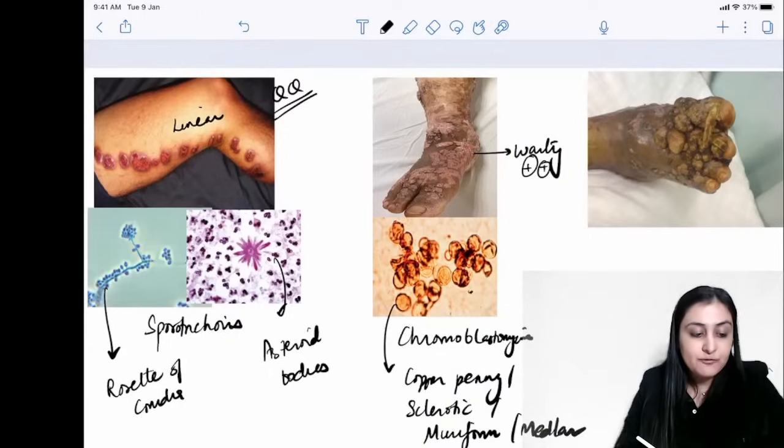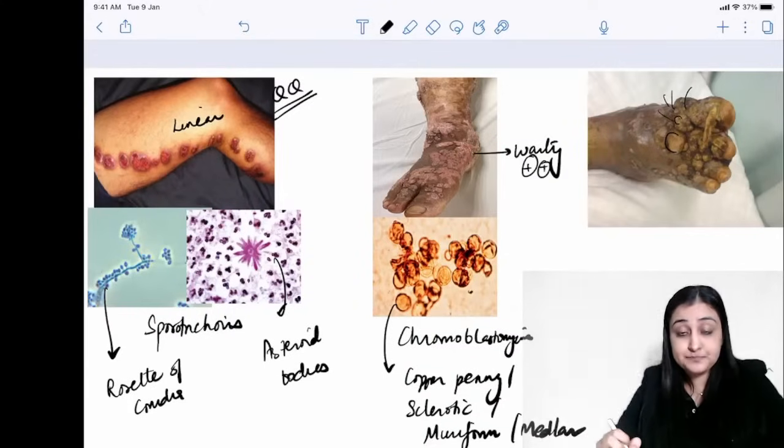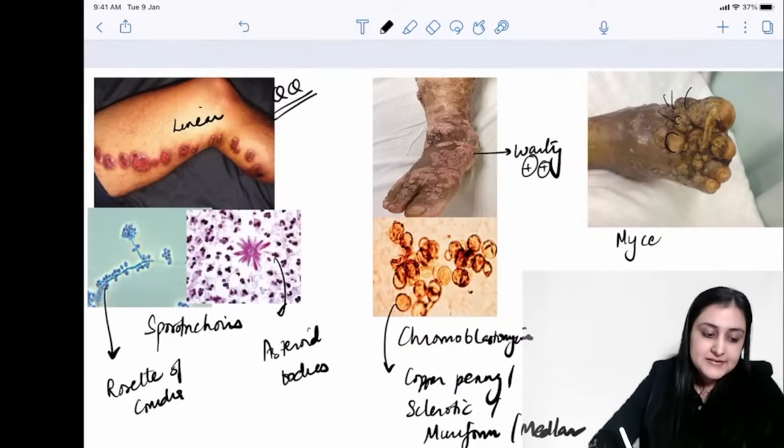On the other hand, not warty lesions. So Akshay, this is the answer to your question. You see these nodular lesions which are discharging. So discharging sinuses, nodular lesions in the foot. What is this? So this is mycetoma or Madura foot.